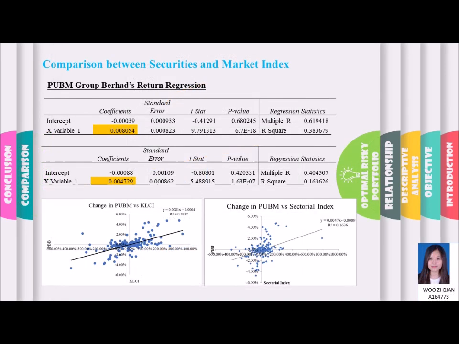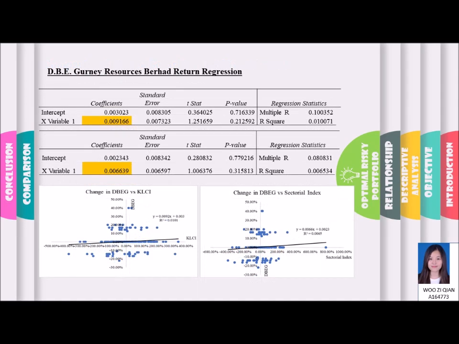PUBM share price tended to move 0.0081% for every 1% move in the KLCI index. An increment in the sectorial index will increase the PUBM stock price by 0.0047. PUBM's true beta is not 0, whereas alpha might be 0 for both indices. Observe that there is an average 0.0092 increase in DBEG stock price with an increment of 1 in the KLCI index, whereas an increase in the sectorial index will cause the DBEG stock price to increase by 0.0066. The true beta and alpha of DBEG shares with both market indices might be 0 as the p-value is large.